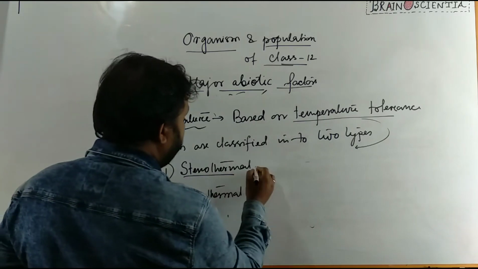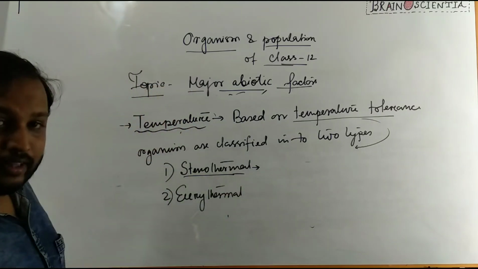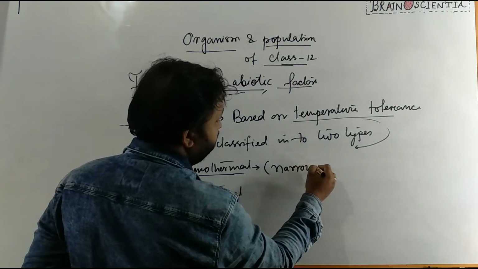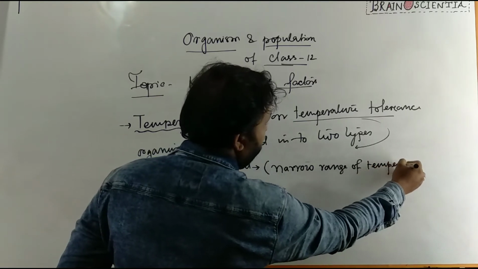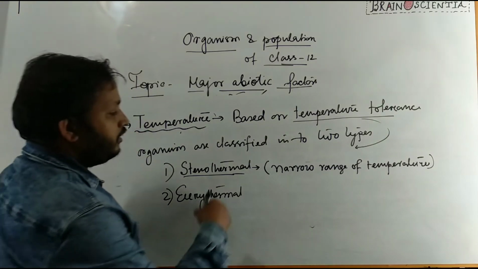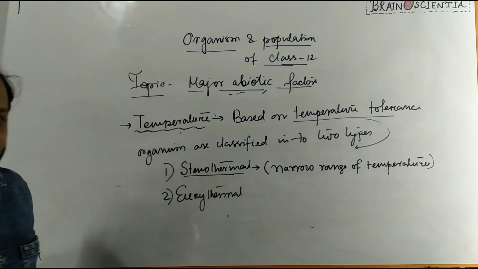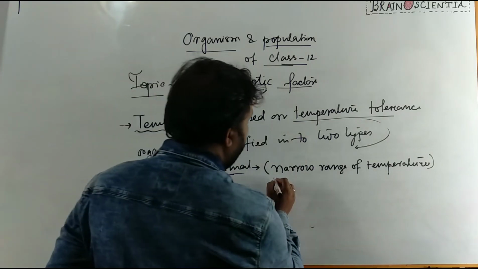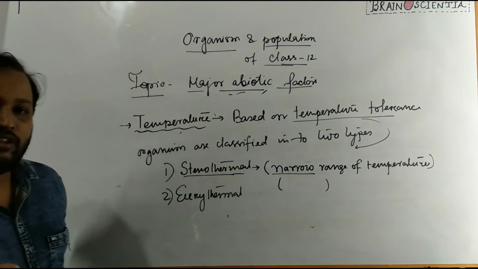So stenothermals are considered as those organisms that survive in a narrow range of temperature. That means if there is more temperature fluctuation, they may die. If there is more temperature fluctuation, their population may decrease or reduce, or they may die. That means a narrow range of temperature means within a certain degree of temperature they may be able to survive.